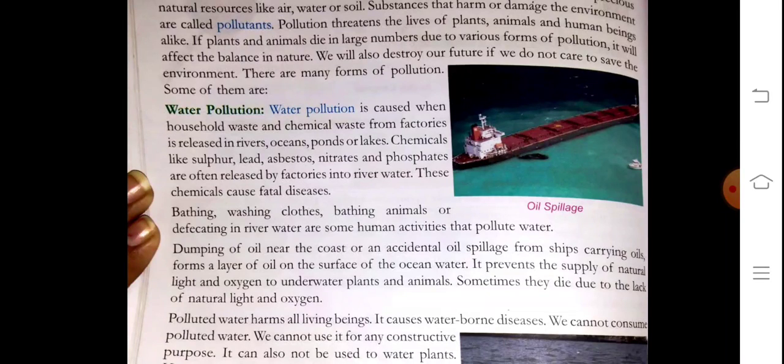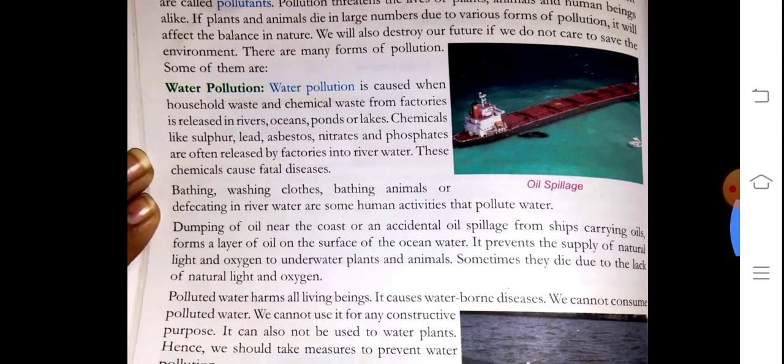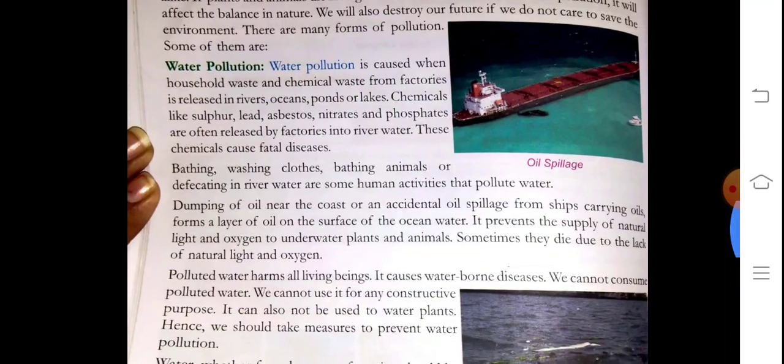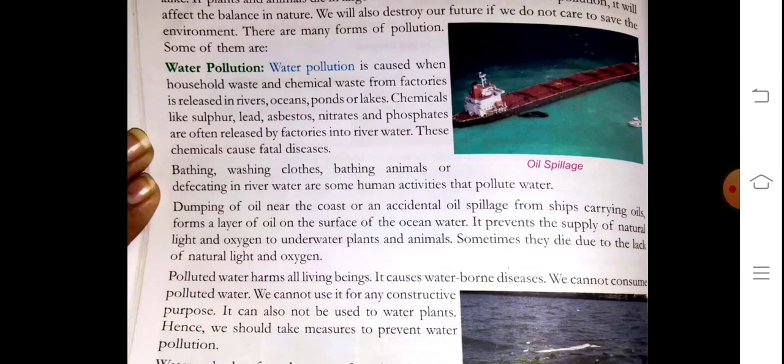See children, sometimes if you go to the bank of the Ganga or any river, you can see, even at Pushkar, some people are bathing there, some are doing ritual things at the bank of the river, and they put waste and so many things in the water of the rivers. So all these activities somehow affect the water of the river.